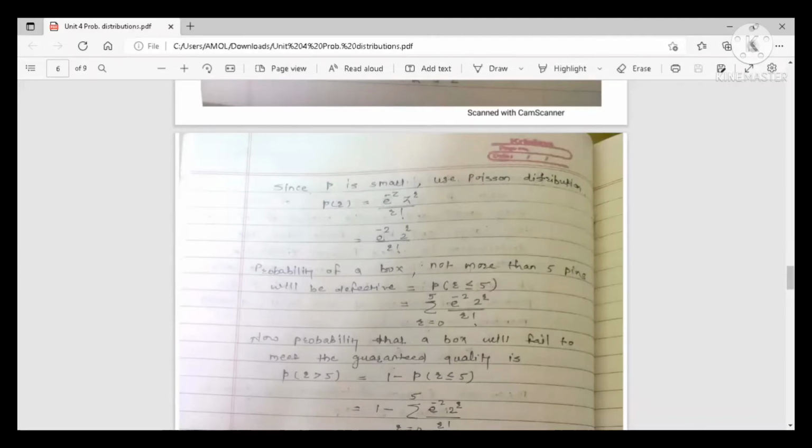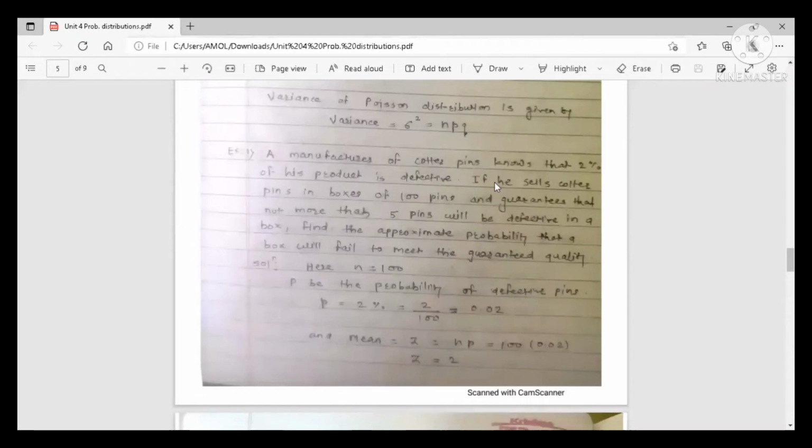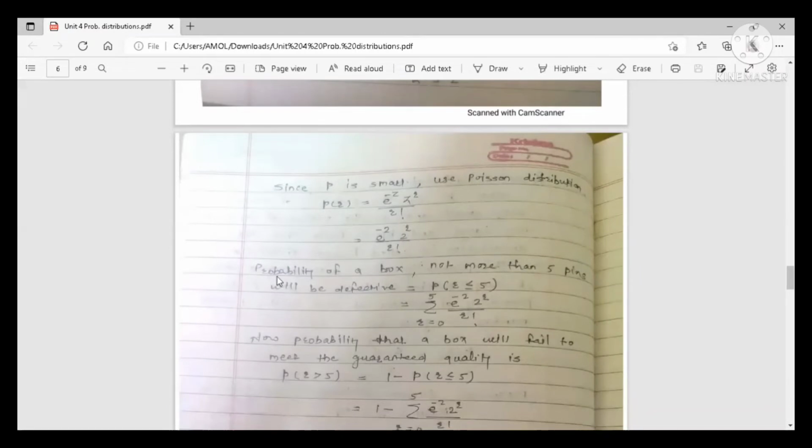Now see, what is our aim? What is the guarantee of the manufacturer? The manufacturer sells quarter pins in boxes of 100 pins and guarantees that not more than 5 pins will be defective in a box. So first you find the probability that in a box not more than 5 pins will be defective. Not more than 5 means the defective pins may be equal to 5 or less than 5. So the condition is probability of R less than or equal to 5.